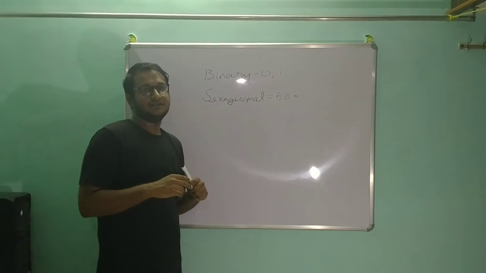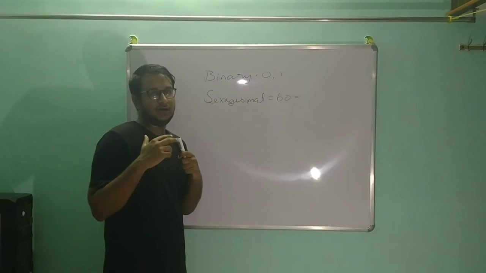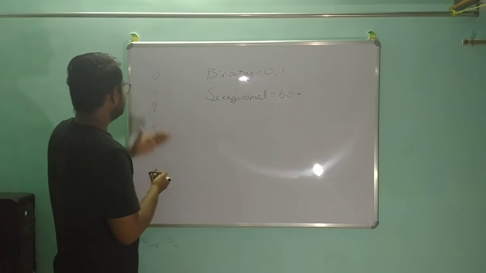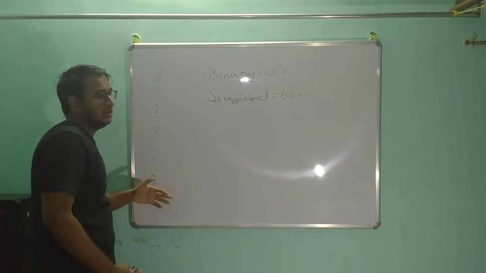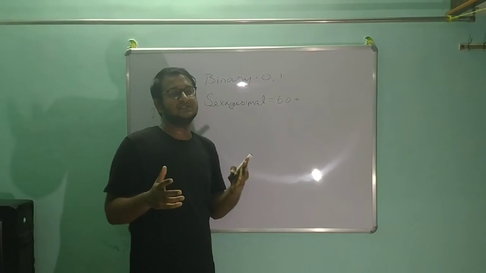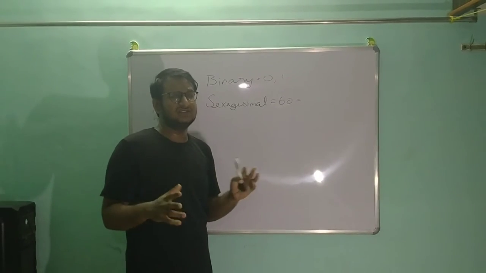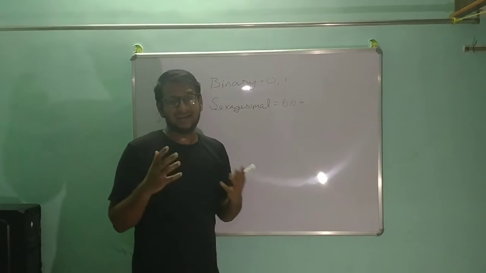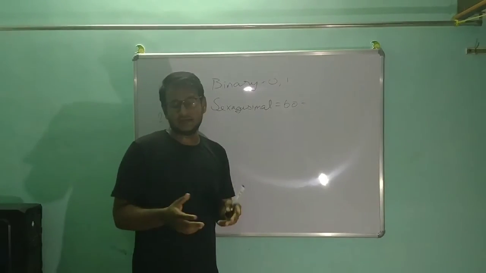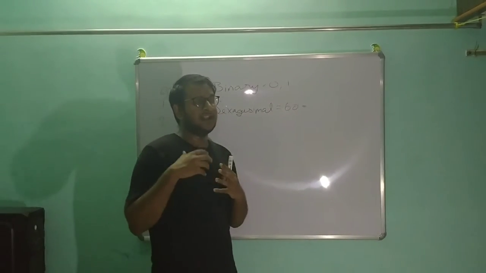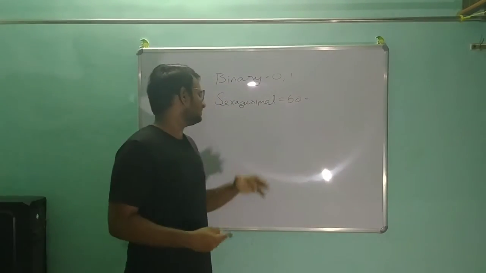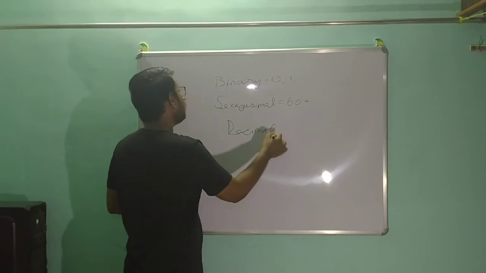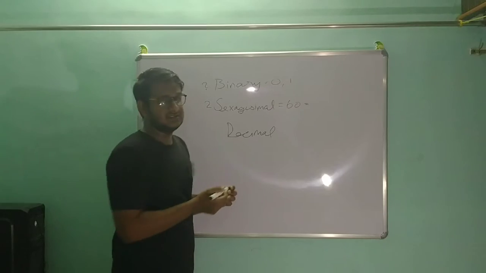The next number system which I learned is the decimal number system, which, as I said before, involves 10 digits. I also came across various other number systems which involve 6 digits, 12 digits, and these are not very important and don't have much practical application, so I am not going to dig into that. Where I'm coming from is: why are we using this decimal number system, and why not the other number systems?